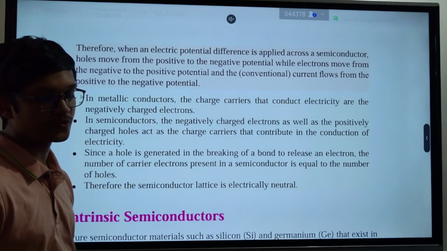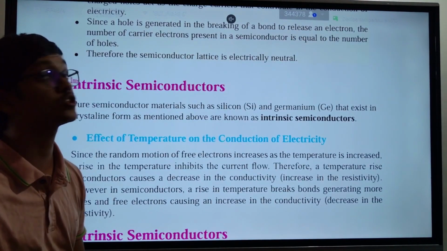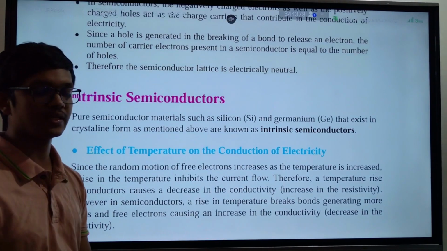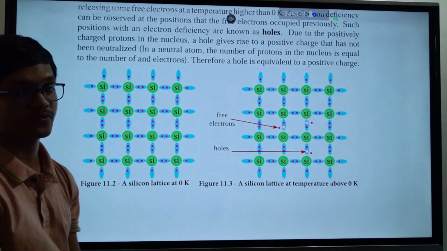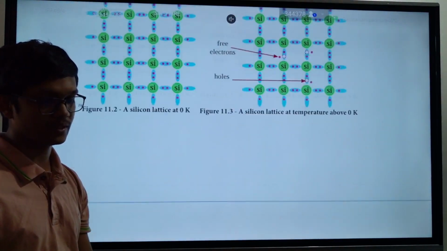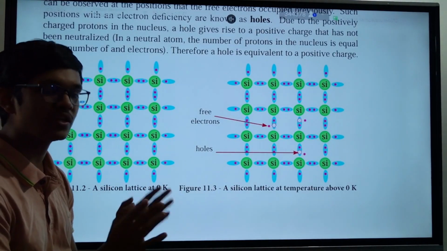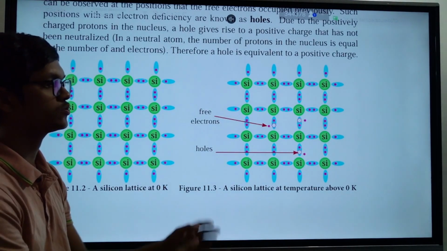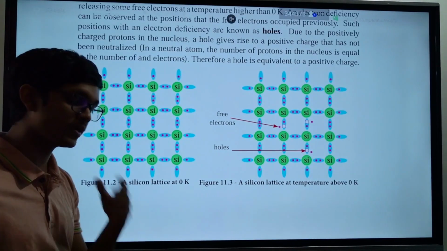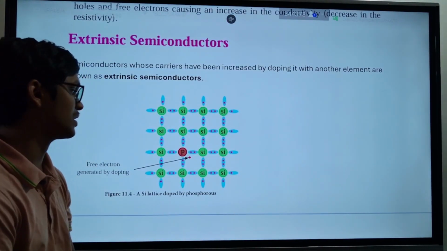We call them intrinsic semiconductors. Intrinsic semiconductors means we use only silicon, like in this diagram. But the problem is that when you consider natural silicon, the amount of free electrons is really low. You have a very small amount of free electrons. But we need more electrons sometimes. To create more electrons, we use extrinsic semiconductors.